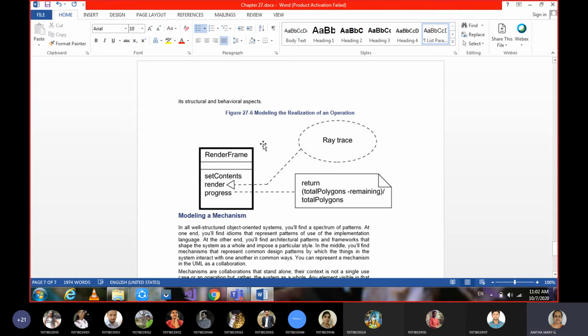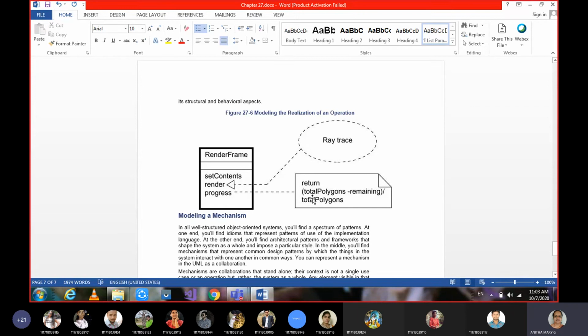Here we have an active class named RenderFrame, and its attributes are not given. Operations are setContents, render and progress. Render means giving output to the screen, whatever the ray trace information is, in the form of an image or text. So RayTrace is realized through render, or render can be implemented using ray trace, either way.